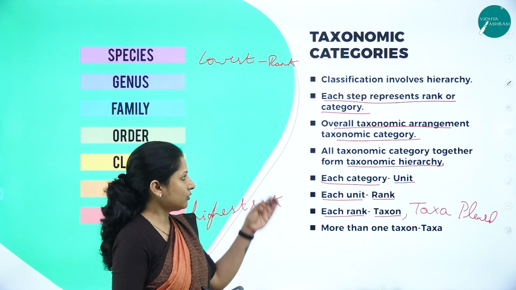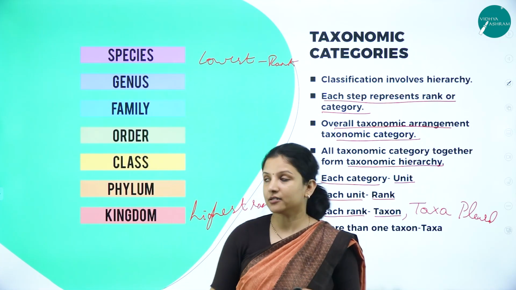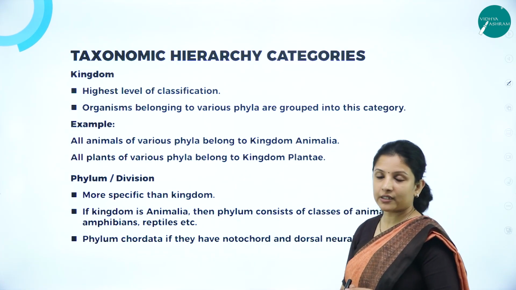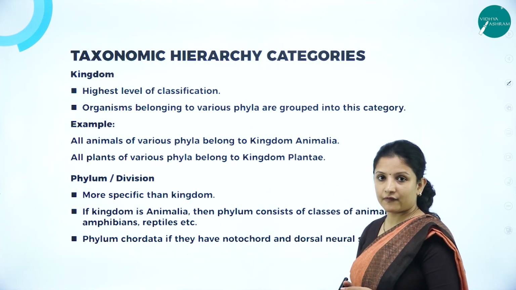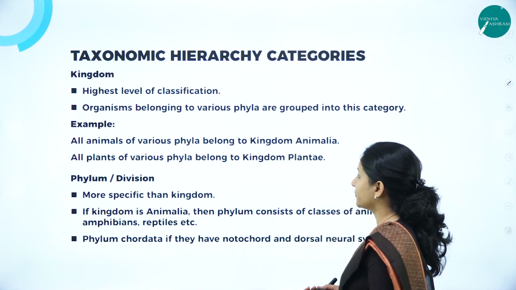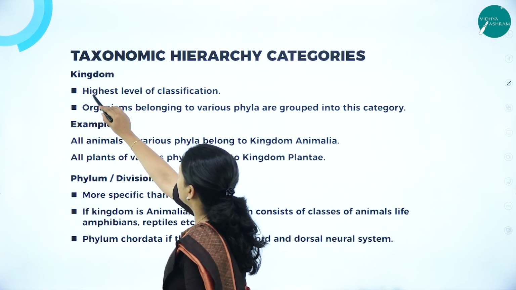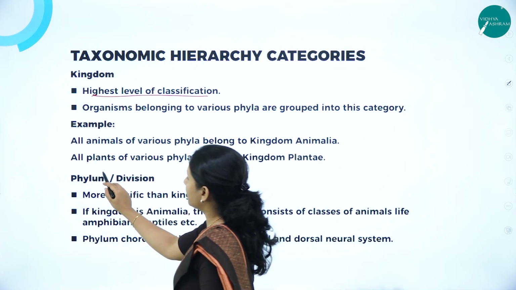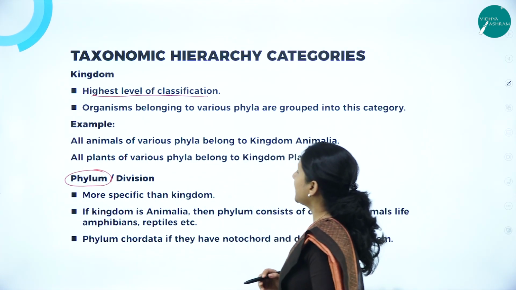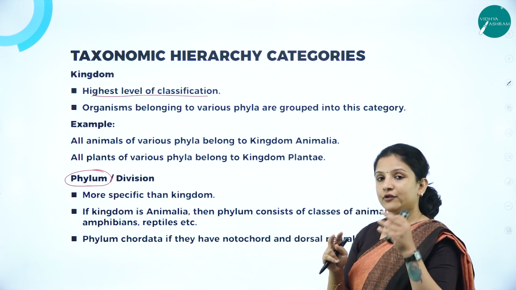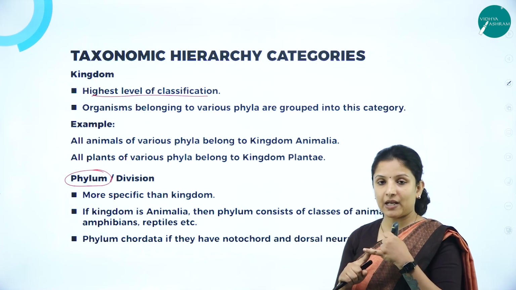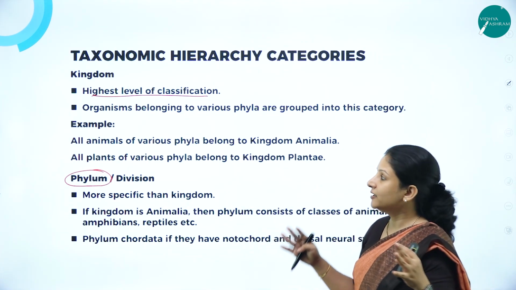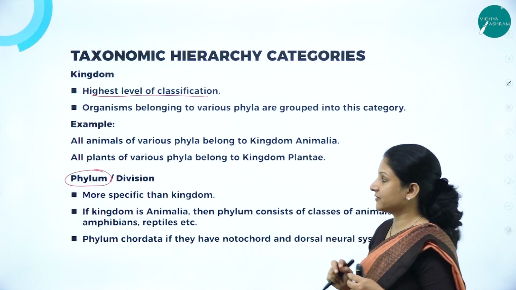So now you know about the different taxonomic categories. We'll study each of these one by one, that is the taxonomic hierarchy of the categories. The highest level of classification is kingdom, so we will start from the kingdom. Here, organisms that belong to different phyla are placed under the kingdom. We have two large kingdoms, kingdom Plantae and kingdom Monera. They are the hugest, the biggest, right? Therefore, it is the highest level of classification.